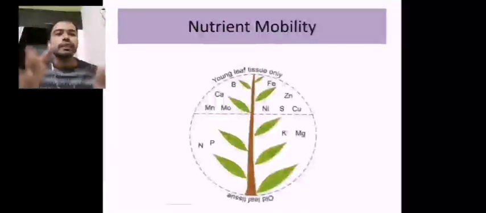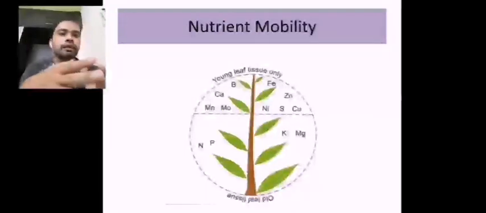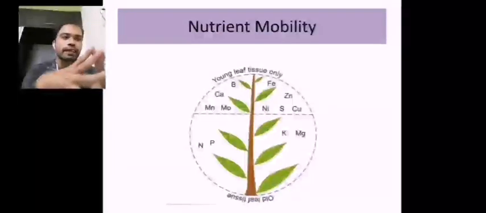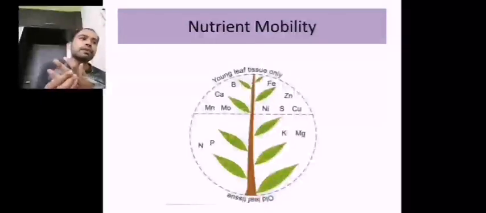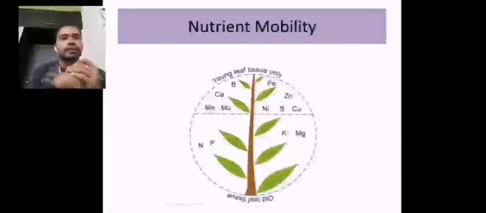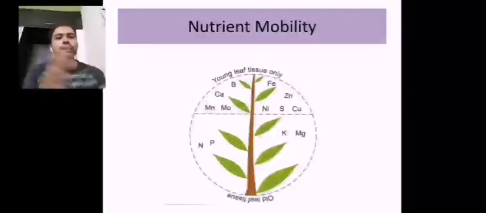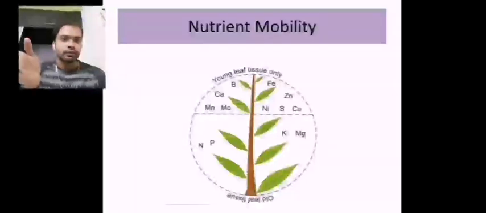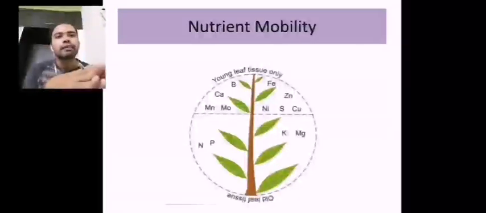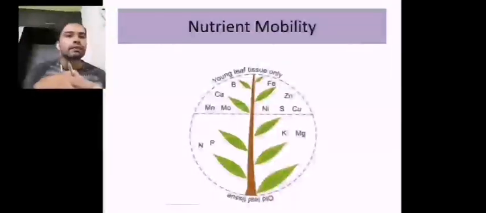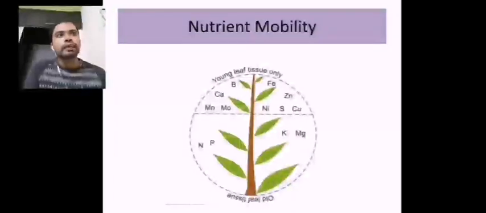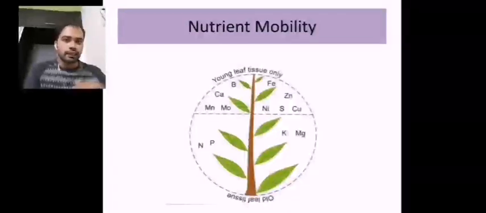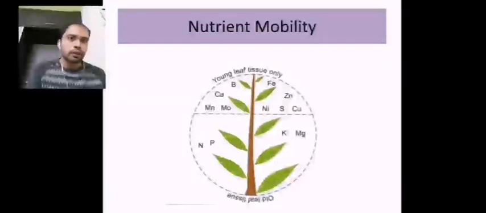So let us see. As you can see here in the picture, you can divide the plant leaves into two types: older leaves and younger leaves. The older leaves which show the deficiency symptoms are of the mobile nutrients. Okay, so if a nutrient is mobile, the deficiency symptoms will appear upon the older leaves. The logic behind this is that most of the nutrients which are mobile will be translocated immediately and also easily towards the other plant parts.